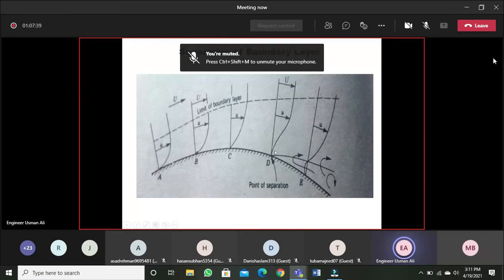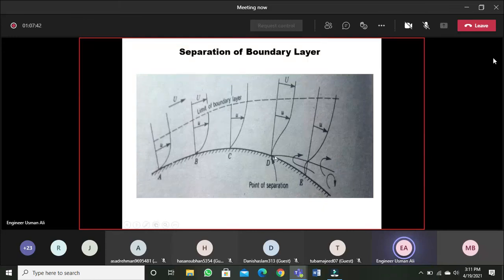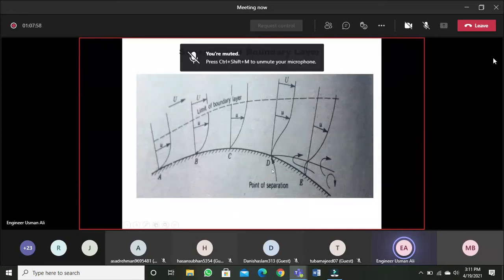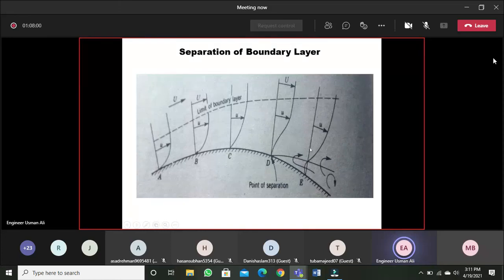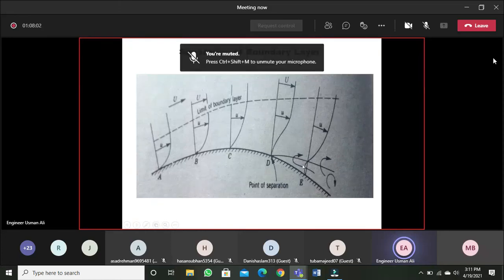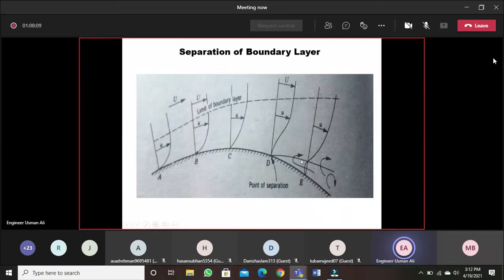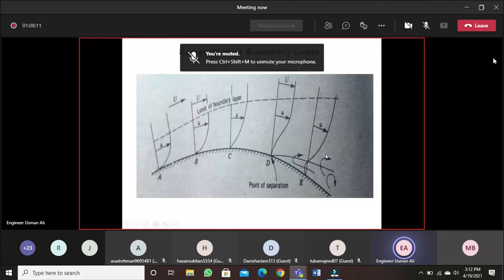तो इस point पे या उससे onward boundary layer, या जो layer of fluid है वो boundary से अलग हो जाएगी. This is called separation of boundary layer. और यहाँ velocity कम हो रही है और pressure बढ़ रहा है, तो इस वजह से ये separation हो रही है. Further from D to E, more separation will take place, and close to the surface of the curved surface, a reversal of flow will take place. तो यहाँ velocity reverse हो जाएगी, direction reverse हो जाएगी, rollers बनेंगे, eddies form होंगी.